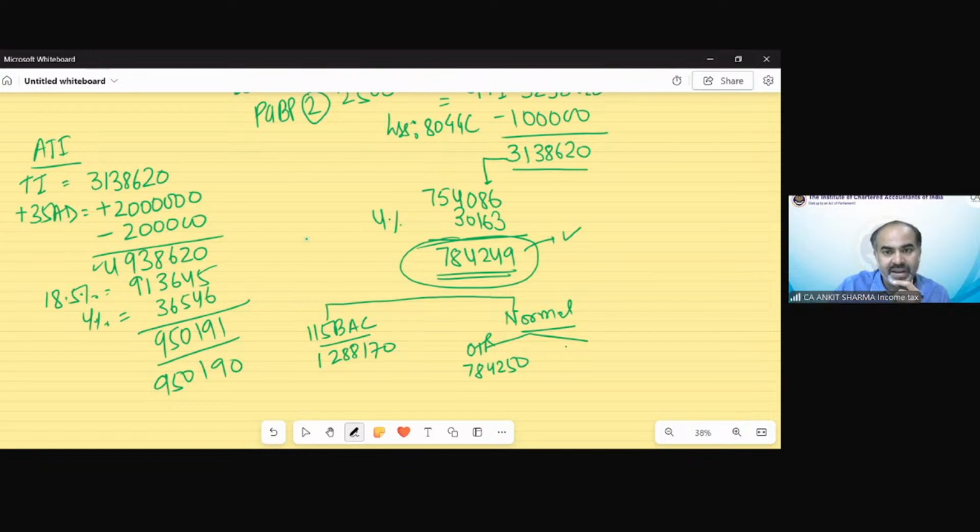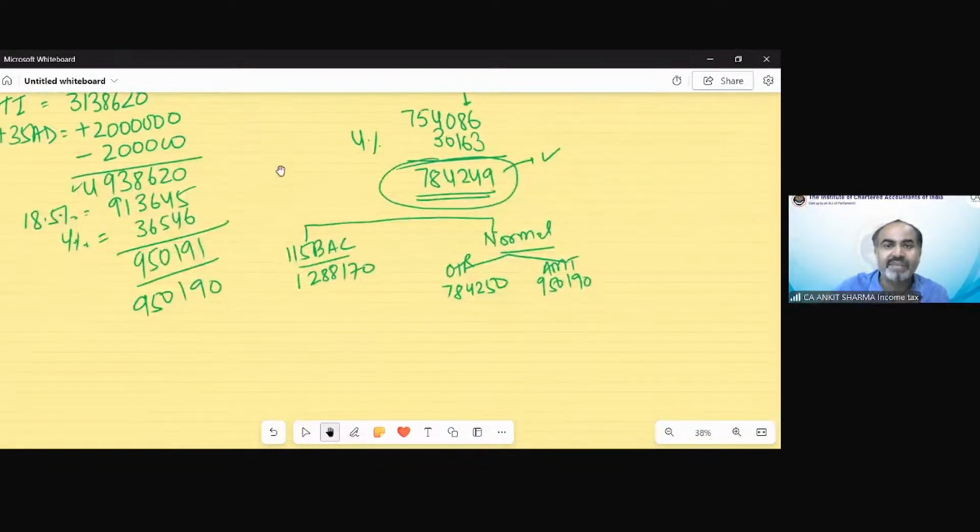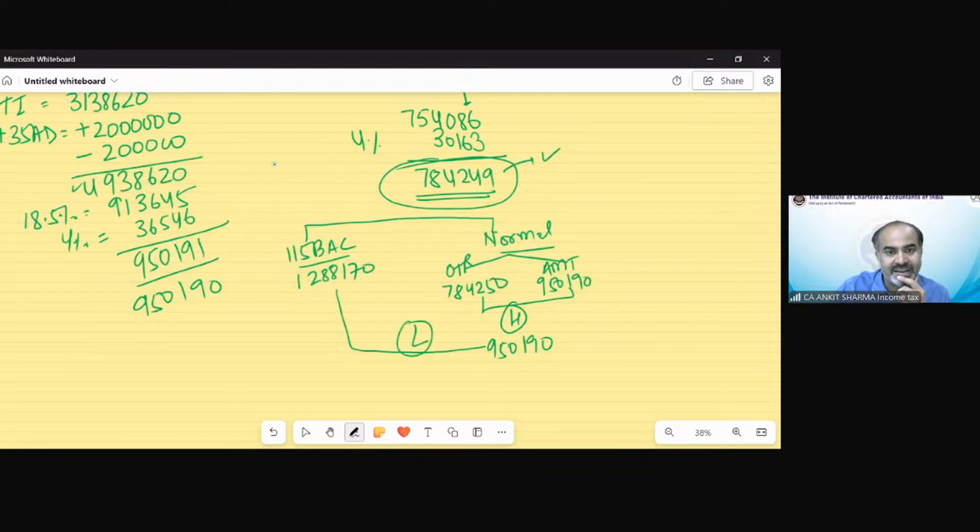And AMT is 950,190. Whichever is higher we need to consider, and of course the higher is AMT tax. And we need to compare it with this, and the lower would be my final tax liability. So 950,190 is the final tax.